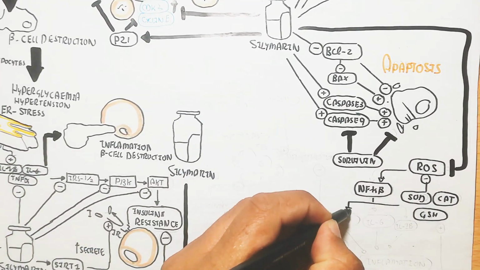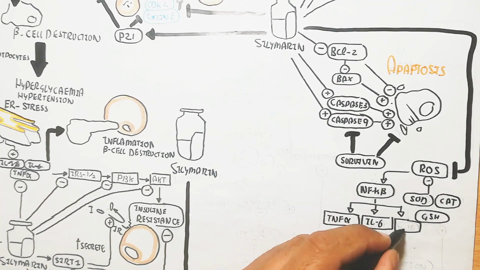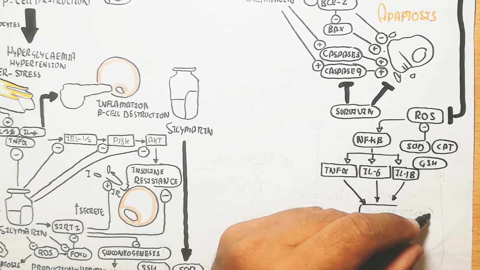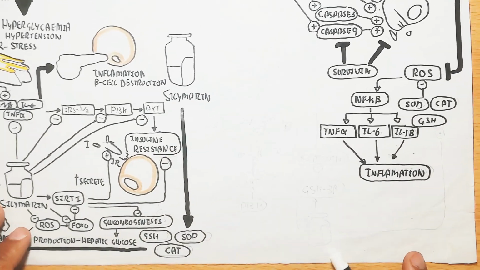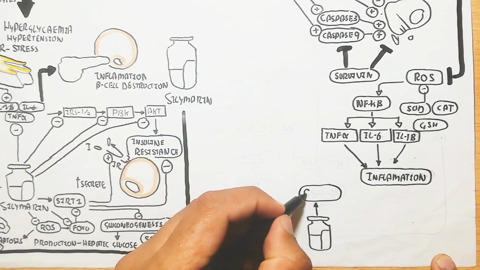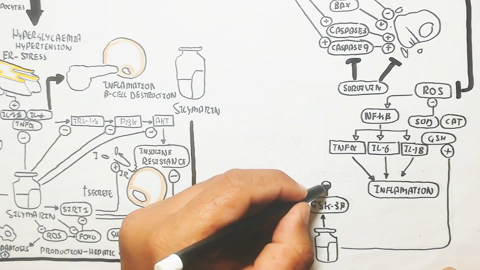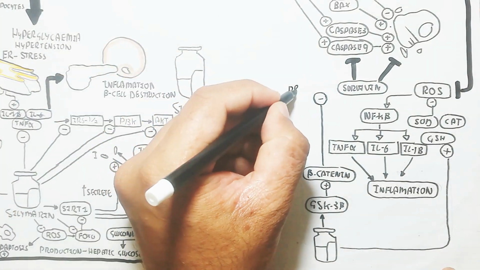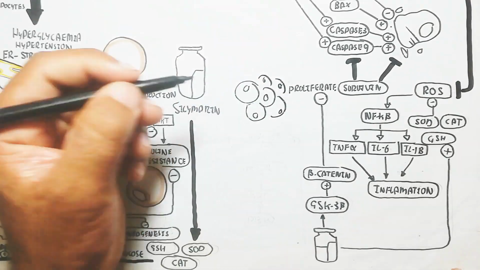In this way, the reactive oxygen species will be inhibited with silymarin, and SOD, CAT and GSH will also inhibit the reactive oxygen species and will be triggered through silymarin, while nuclear factor kappa B will trigger TNF, tumor necrosis factor alpha, interleukin 6 and 1 beta, which lead to inflammation, and silymarin will inhibit this and thereby inhibit the inflammation.